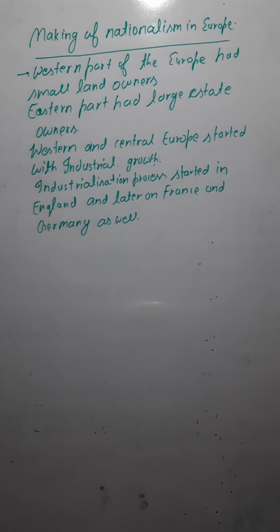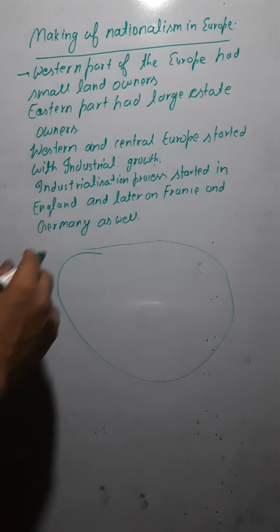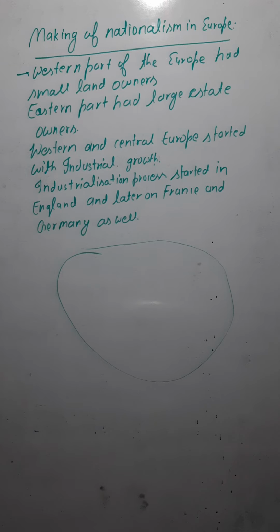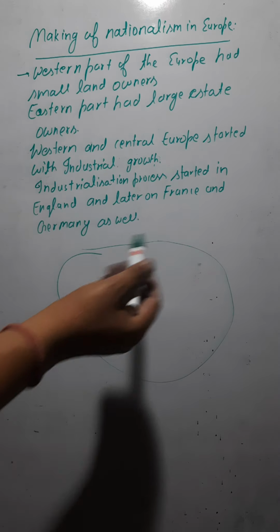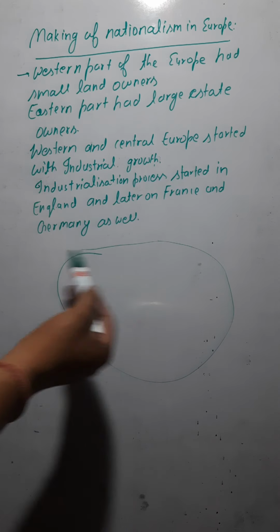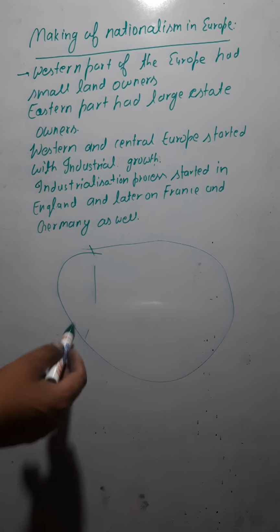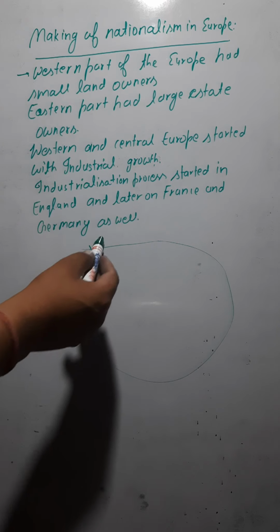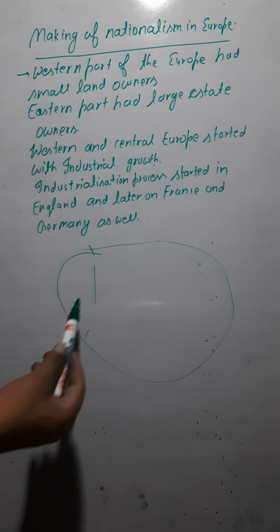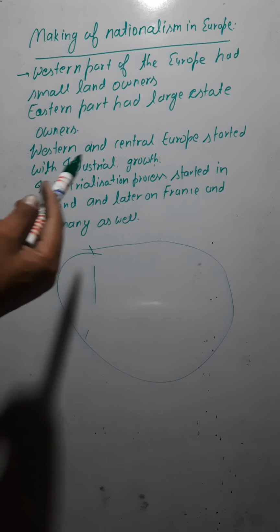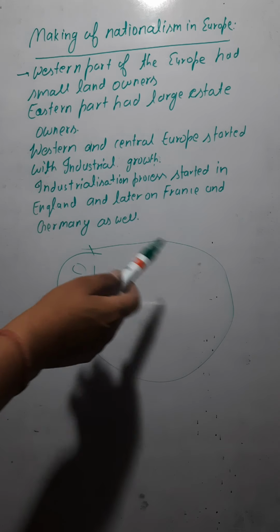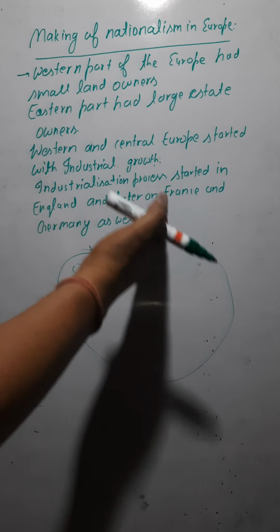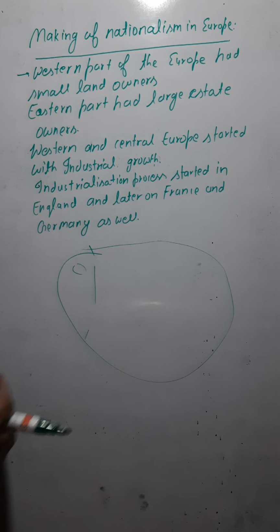Now, Europe is a continent comprising many countries, around 200. If you see the western part of Europe, it consists of small landowners, the kind of people who had small land. So the western part of Europe consists of small landowners.